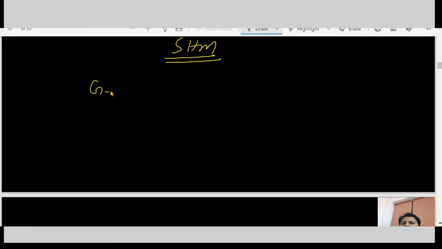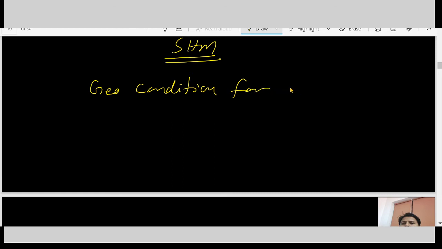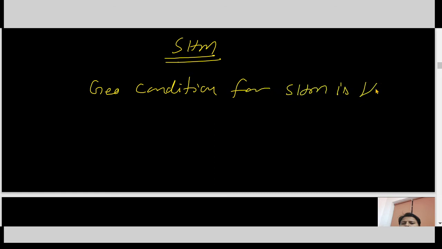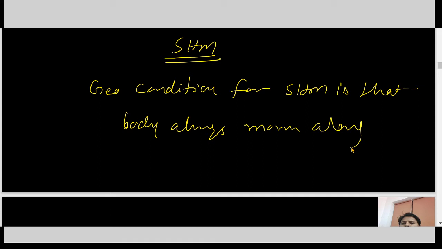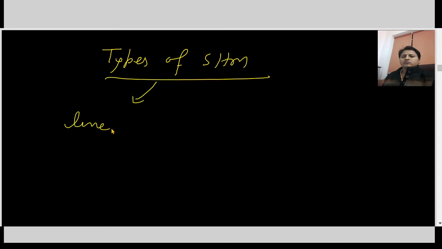SHM, the geometrical condition for SHM is that the body always moves along a straight line. SHM may be of two types: linear SHM and angular SHM.